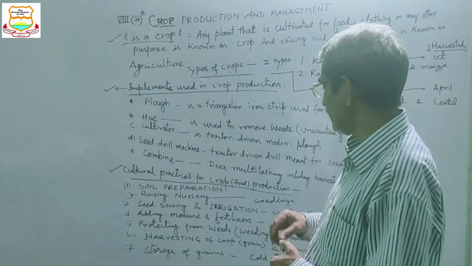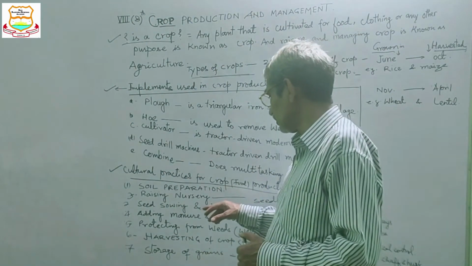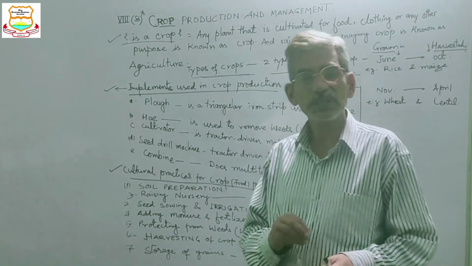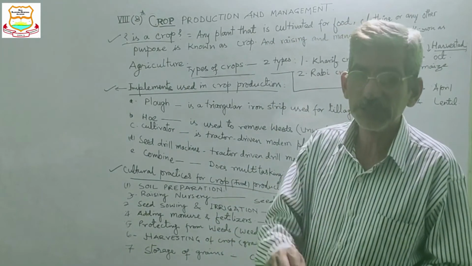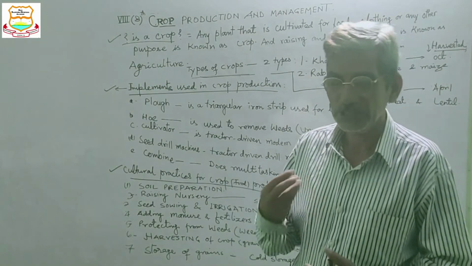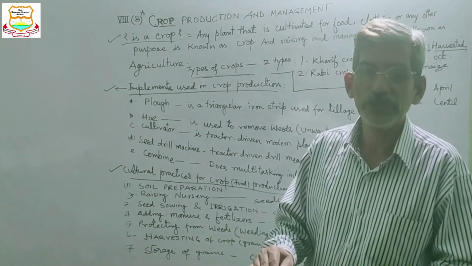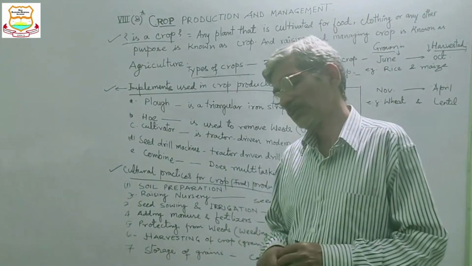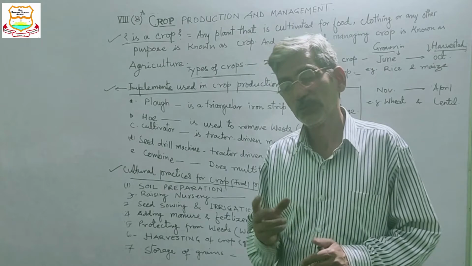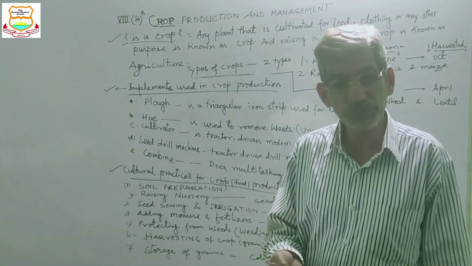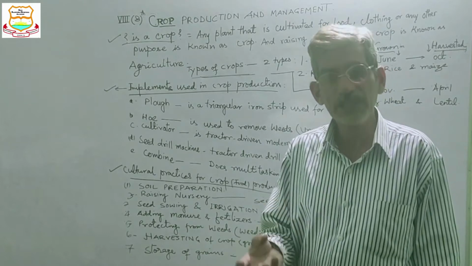Then the second is seed sowing. The second step is sowing the seed. The desired seed is sown in that prepared soil, and for the germination of the seed, there is a need for optimum temperature, moisture and sunlight.